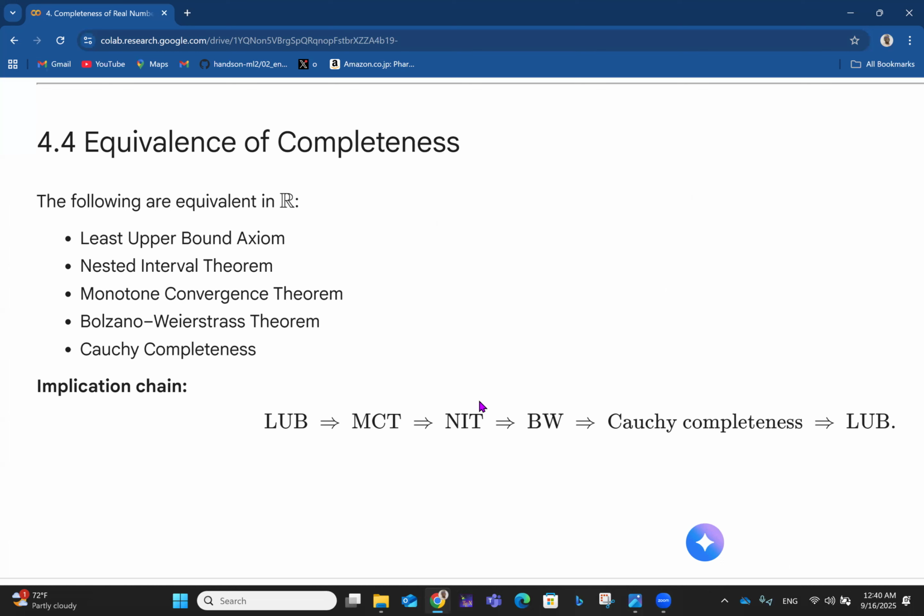So this brings us to the end of the completeness of real numbers.